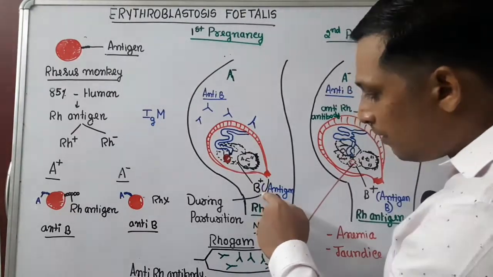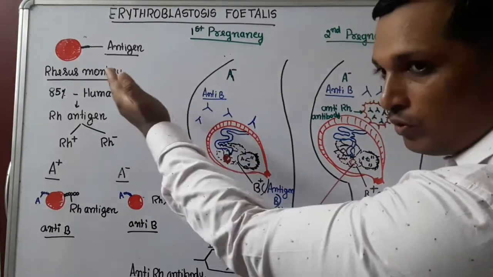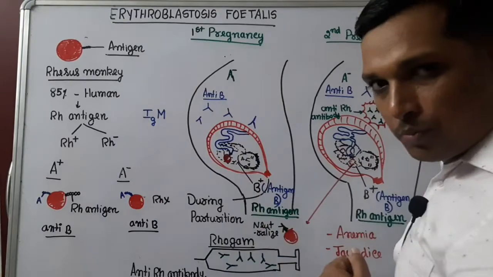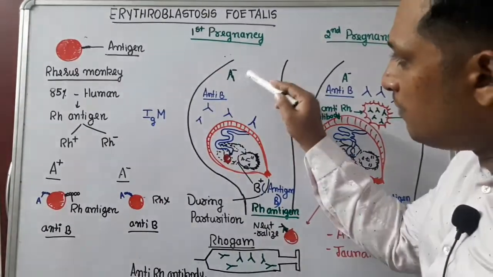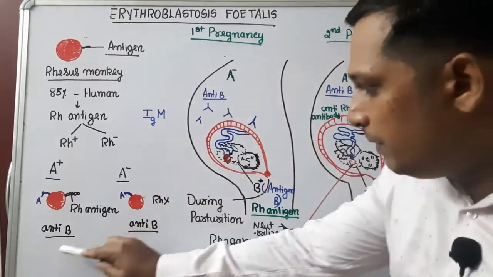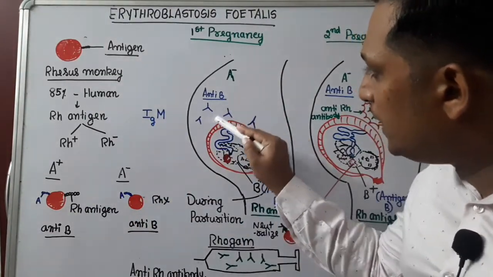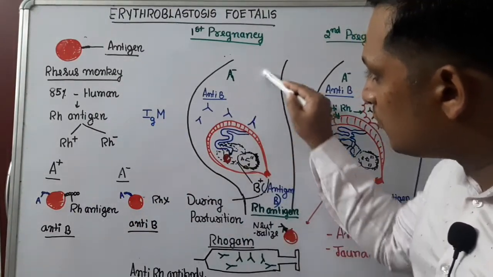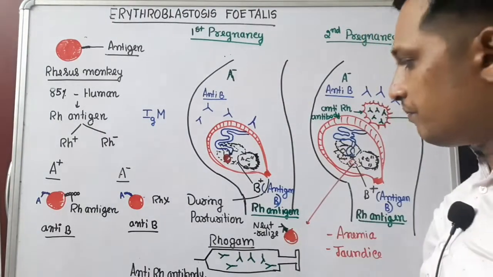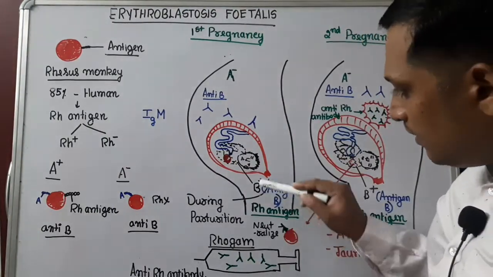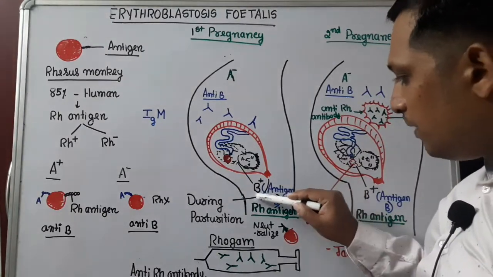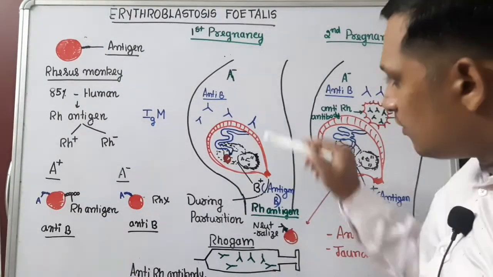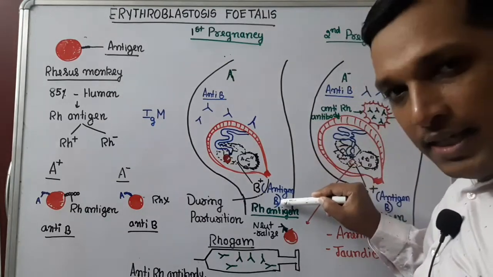How did the fetus become positive? Due to the father's blood group. A negative refers to anti-B antibodies circulating in the mother's blood, whereas in the growing fetus there is B blood group, which means antigen B is there. Anti-B antibody, antigen B.